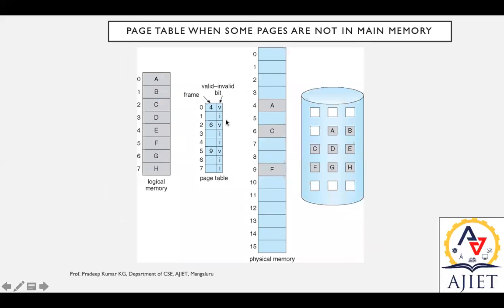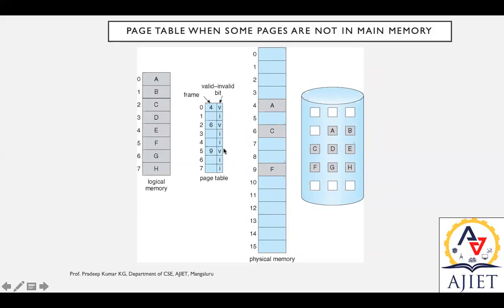Consider a situation. Right now, the first address, which corresponds to B, is not available in this page table. That's why we have written I. I represents the invalid bit. Now when the program requests to load this, what happens?